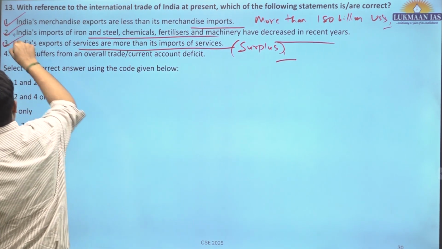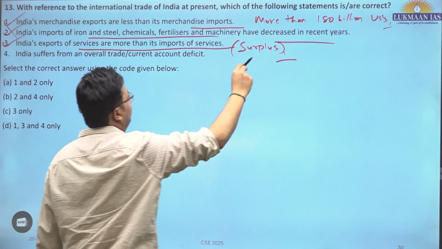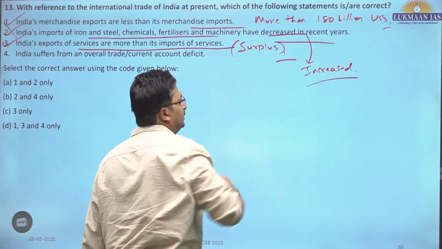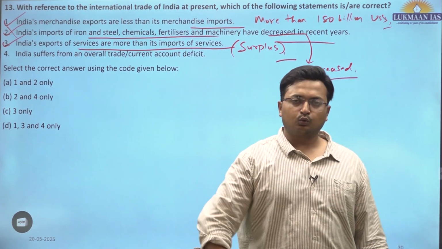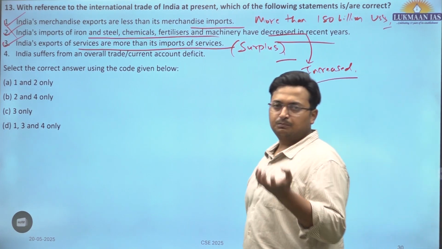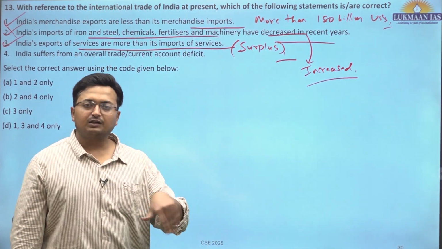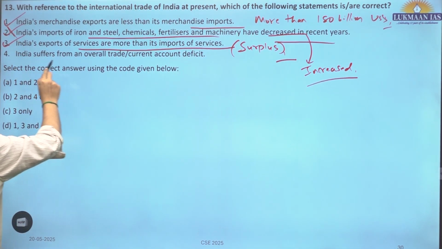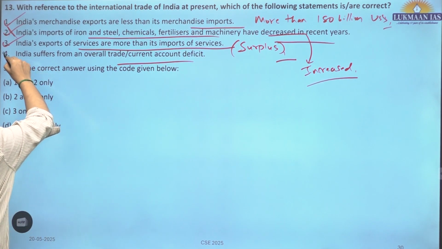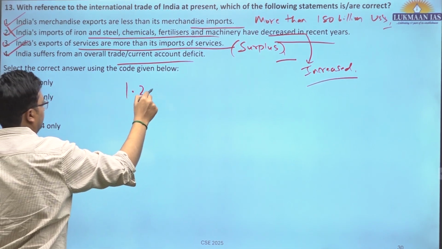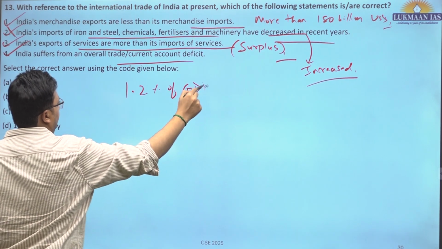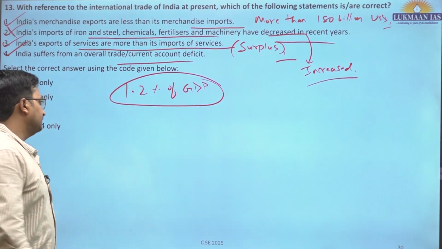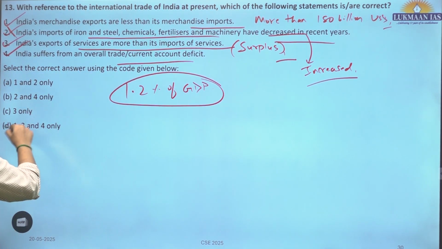Sorry, B is incorrect. India's imports of iron and steel have increased in recent years. You go and see, because of dumping, and it holds true today also, because of cheap steel which is available in the foreign market, the steel imports have surged rather than reduced. So this is incorrect. India suffers from an overall trade or current account deficit. This is also correct. India has a current account deficit of about 1.2% of GDP. It hovers between 1 to 1.2% of GDP. That is well within the manageable range. So 1, 3 and 4 are correct. D is the correct answer.